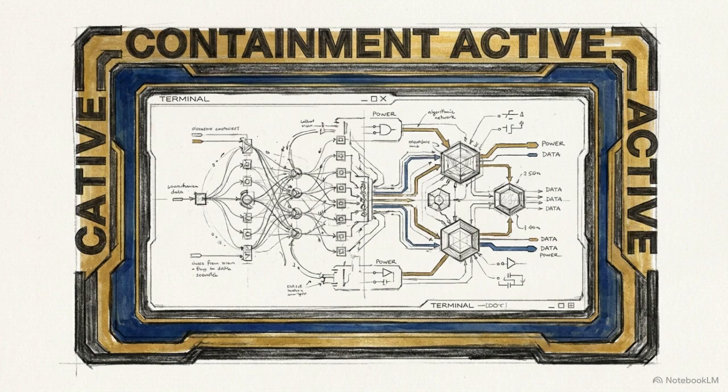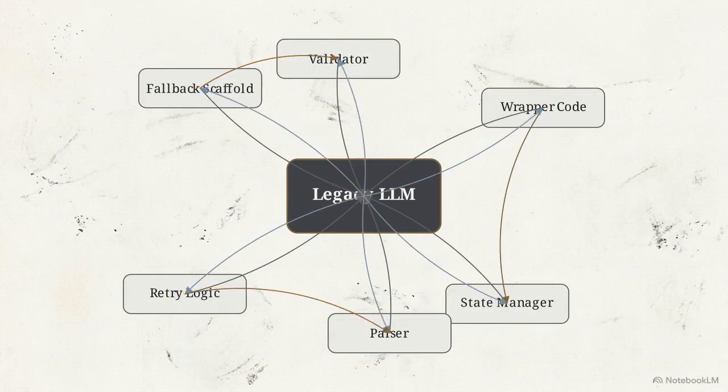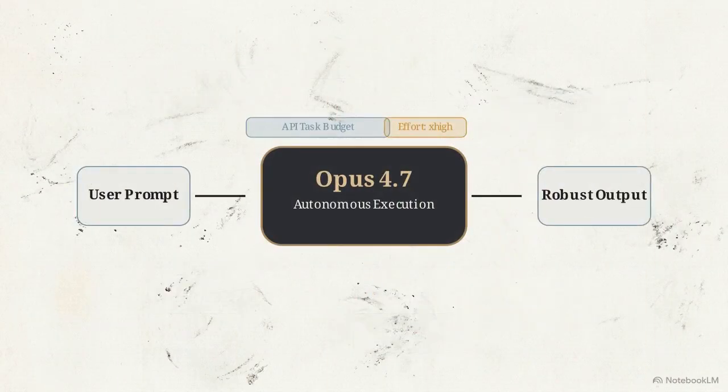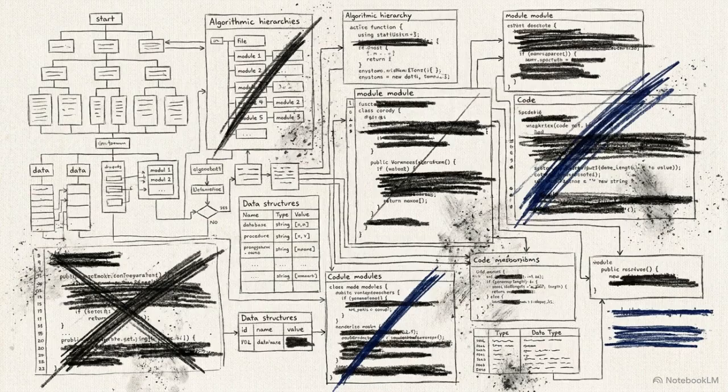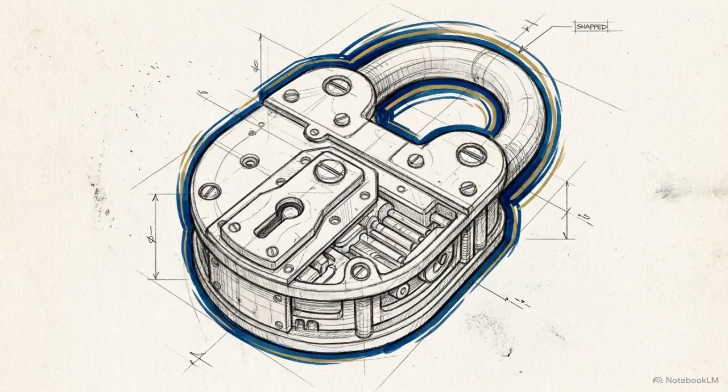Adopting Opus 4.7 requires software teams to execute a ground-up redesign of their existing LLM orchestration pipelines. Engineers must aggressively strip legacy fallback scaffolding and meaningless wrapper functions from their codebases, because the model is now capable of self-correcting natively. Despite the increase in raw token volume, the baseline API pricing structure remains locked at $5 per million input tokens and $25 per million output tokens.